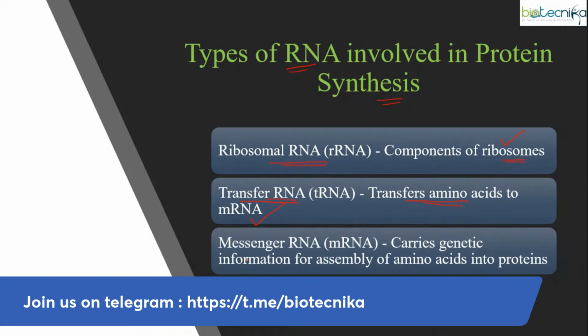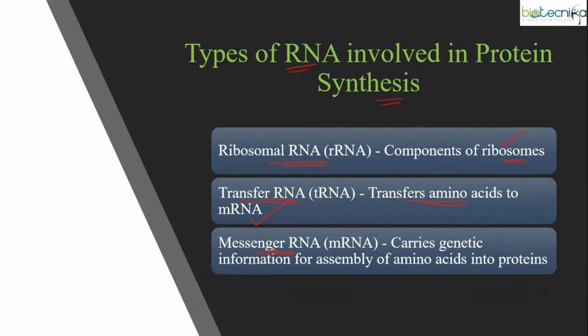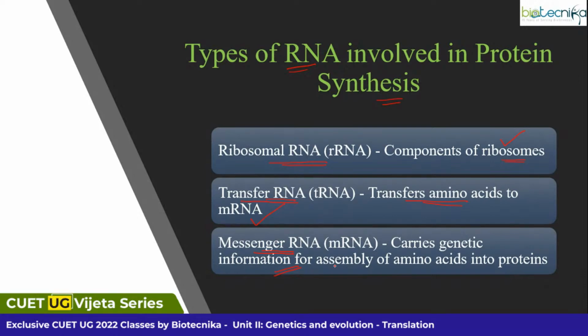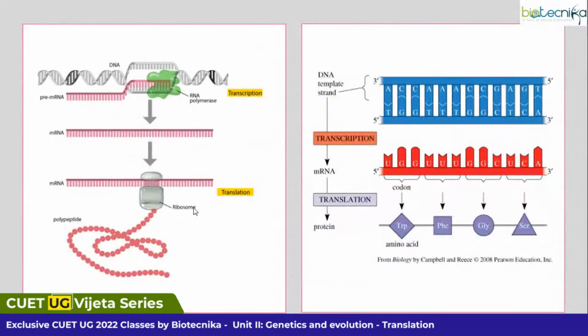And the third yet important RNA when it comes to translation is your messenger RNA. Messenger RNA, as the name indicates, has some message. That is, it carries the information from the DNA for the construction of amino acids, which ultimately leads to the production of proteins. Okay? Remember, these are the three important RNAs involved in protein synthesis. Now, if you look into the machinery, how does it work?